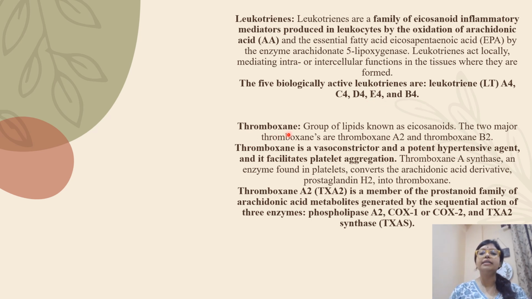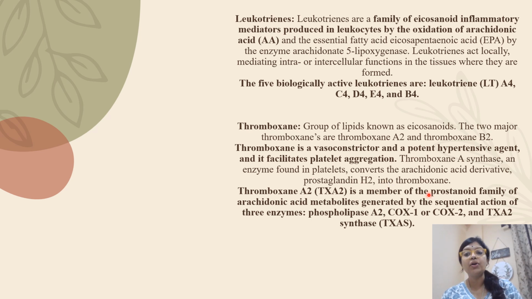Next autacoid is thromboxane. Thromboxane is also a group of lipids known as eicosanoids, and it is a vasoconstrictor and a potent hypertensive agent. It also aids in platelet aggregation.